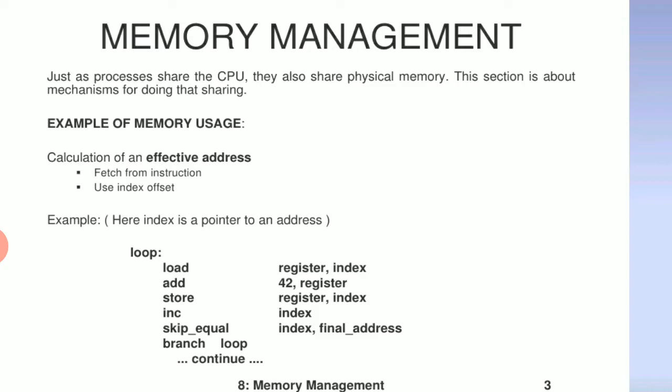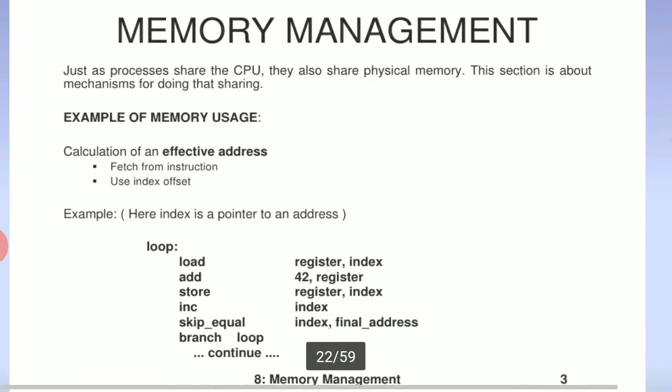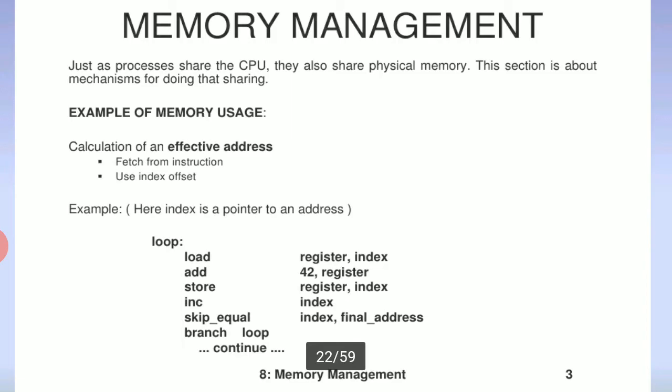Example of memory usage and the calculation of effective address: fetch from instruction, use index offset. Example here: index is a pointer to an address. Loop, here see the load, add, store.